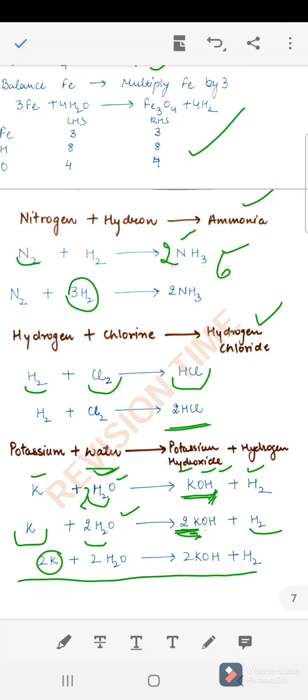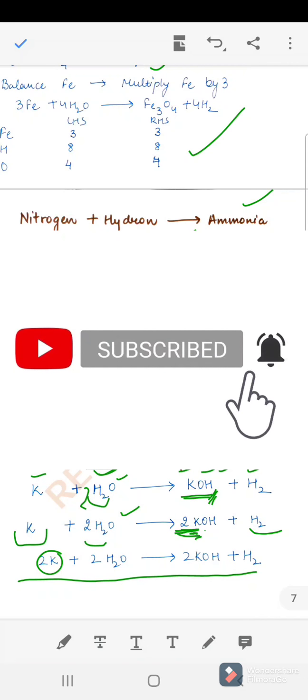Balancing is a very interesting process and it needs practice. I will try to upload a separate video for the practice of balancing equations.